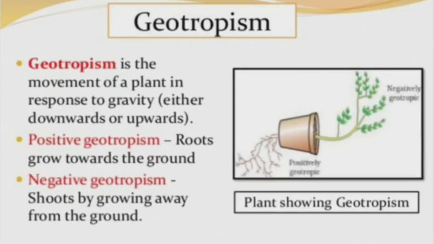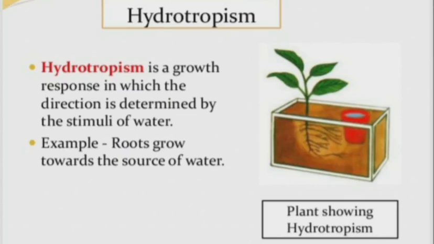The second one is geotropism. Geotropism means movement of a plant in response to gravity. It may be towards the gravity or opposite to the gravity. Depending upon that, there are two types: positive geotropism and negative geotropism. In positive geotropism, roots grow towards the ground. When the shoot of the plant body grows away from the ground, that is negative geotropism. I think now you can say this yourselves.